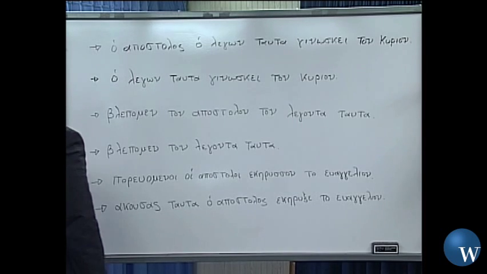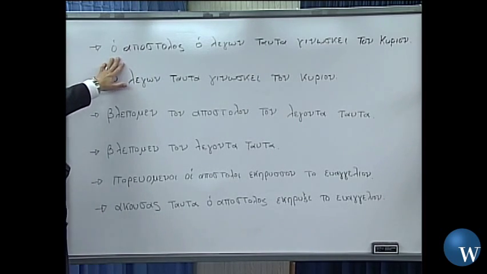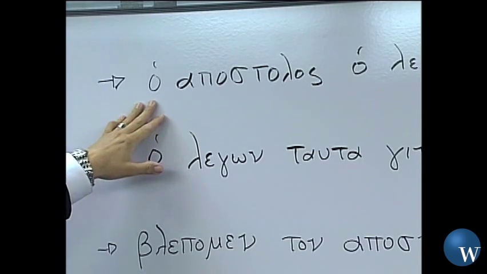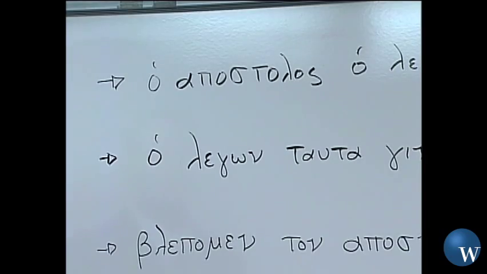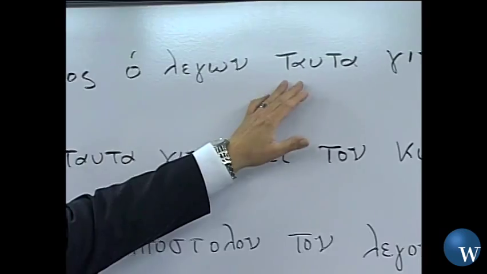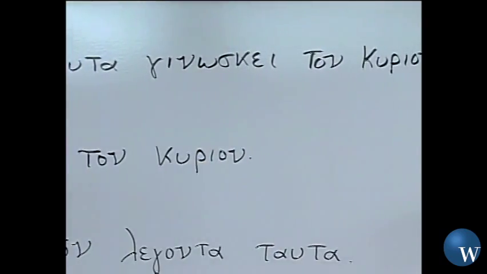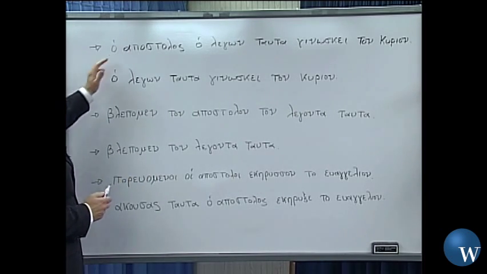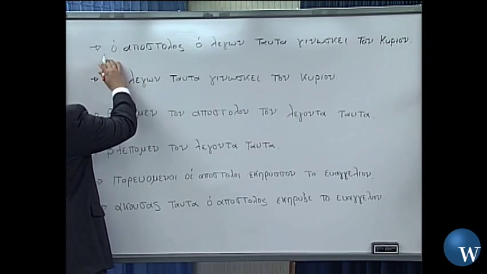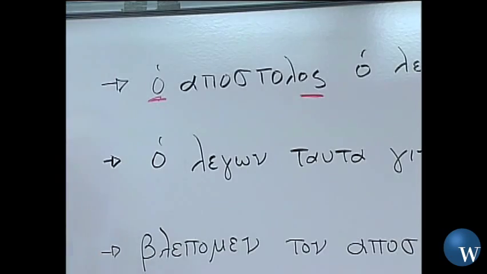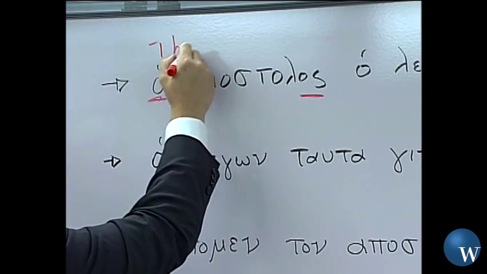Let's notice here at the board, first of all, that this is one in the exercises in the mastering the participle section. You'll recognize this sentence. I believe it's number 1. Ha apostolos, ha legon, tauta, gnoske ton kurion. All right, well, of course, that's a fairly straightforward and basic sentence, one that has a lot of things in it that you'll recognize. Right away, we'll see that this, of course, is the subject of our sentence. Nominative case ending, right? Nominative case article here. Simply the apostle, all right?